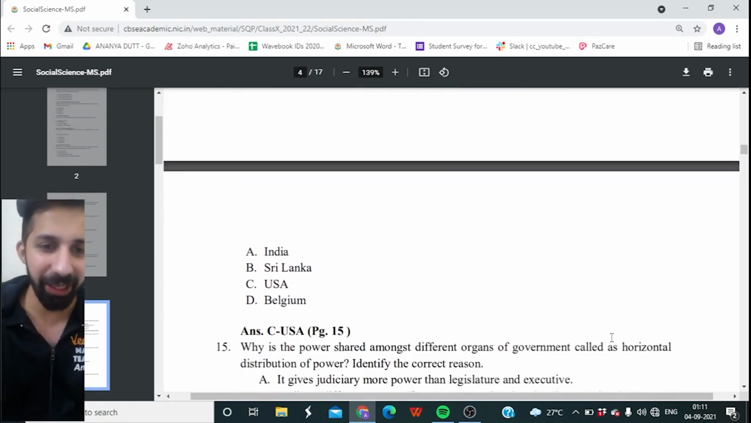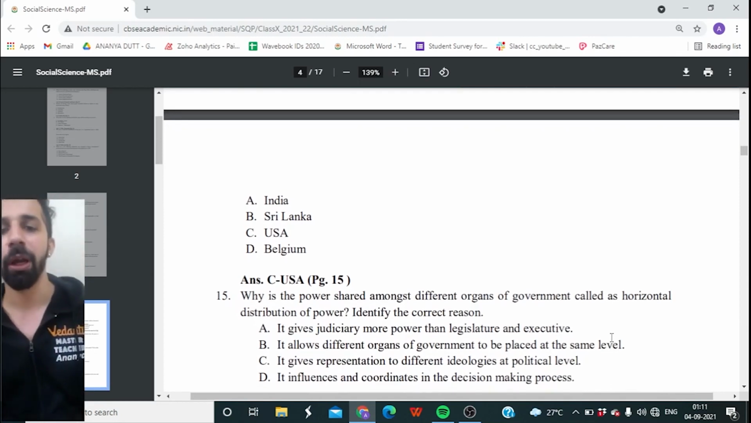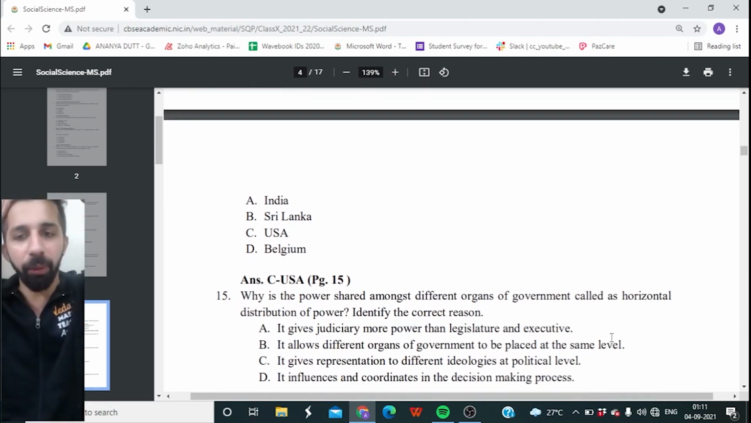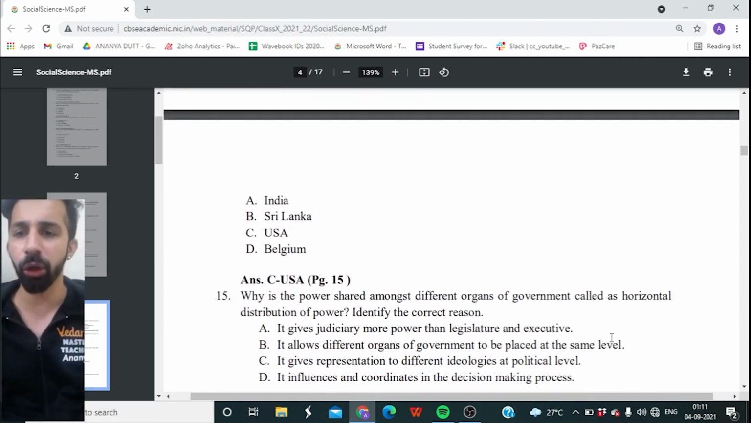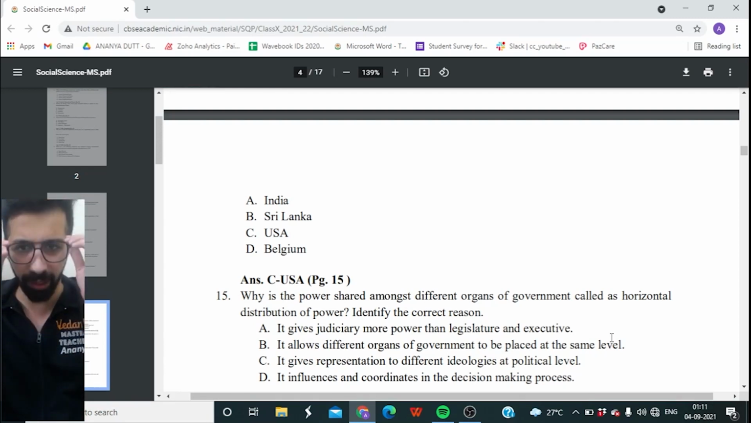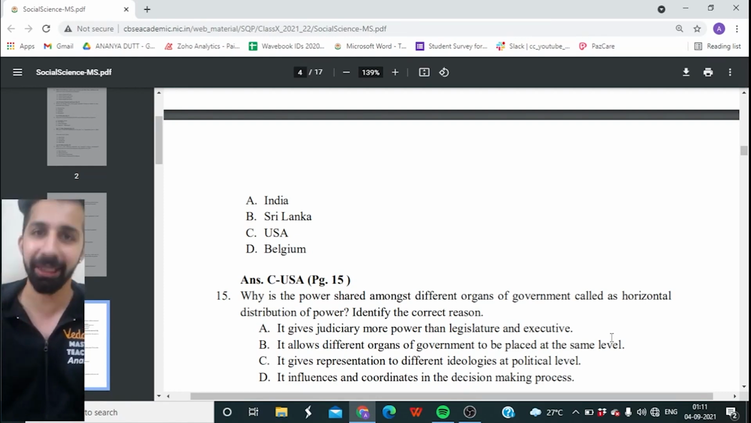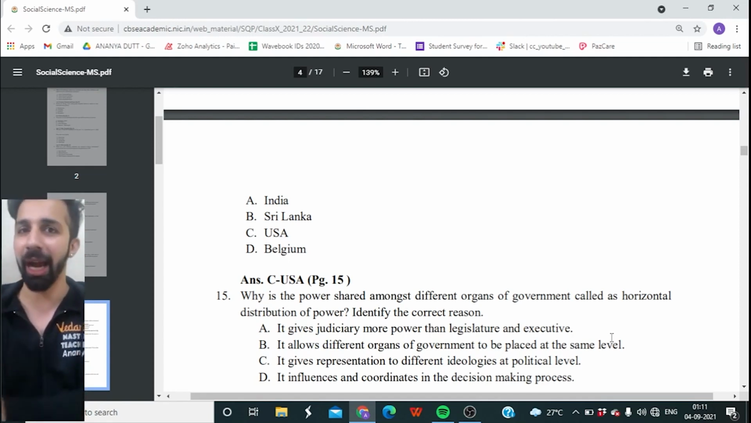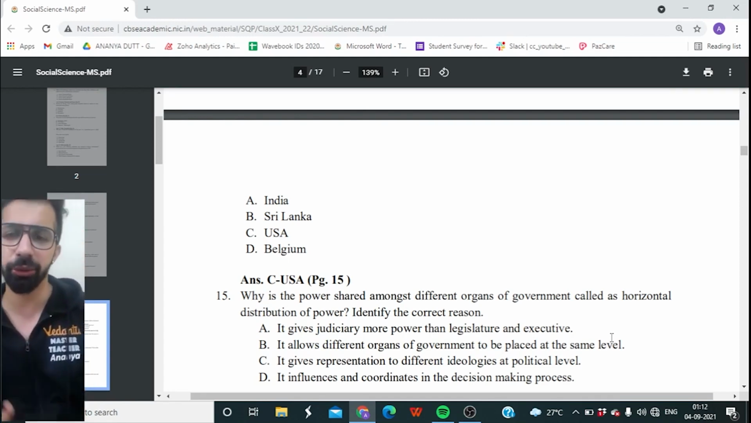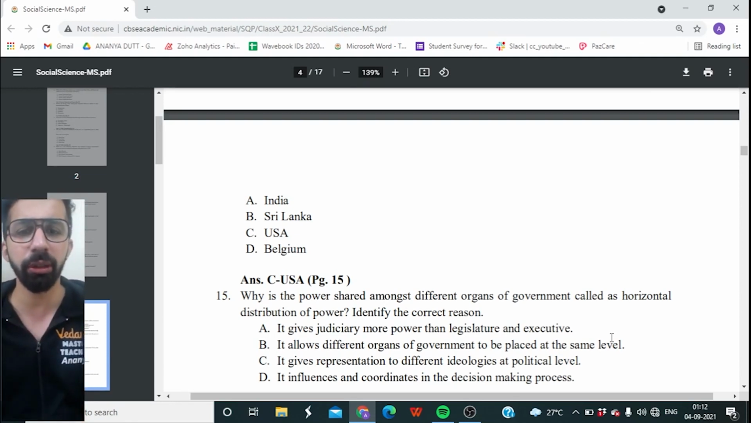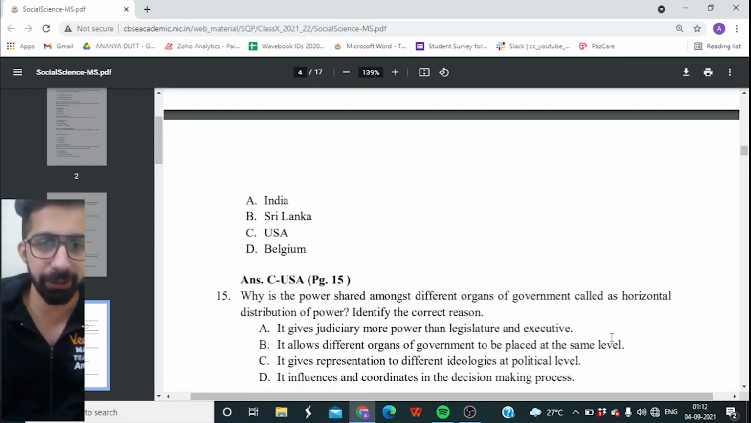Cool, guys. Next one, 15th question on the screen. Why is the power shared among different organs of government called horizontal distribution of power? Now you have to identify the correct reason. Okay, which are the three organs of government? Legislative, executive, and judiciary. So when the power is shared between legislative, executive, and judiciary, it is called horizontal distribution of power. You have to identify the correct reason for this.